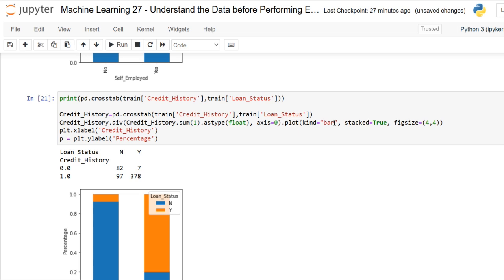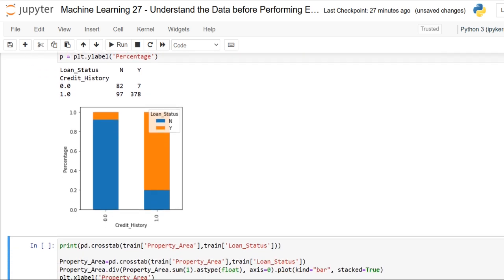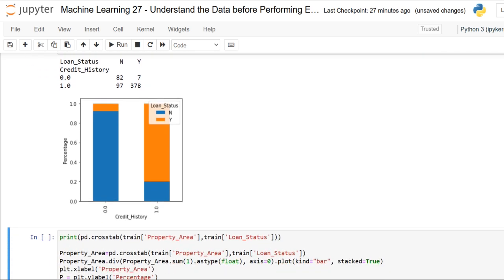Okay, let me execute. Oh God, there is a huge difference. So it seems people with credit history as 1 are more likely to get their loans approved. What a huge difference here. Yeah, we are able to see that.